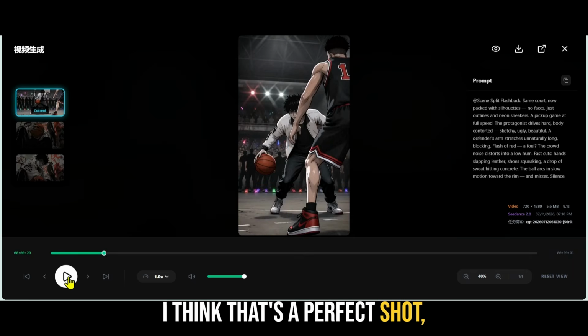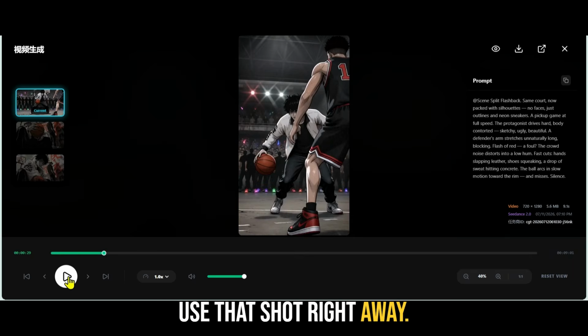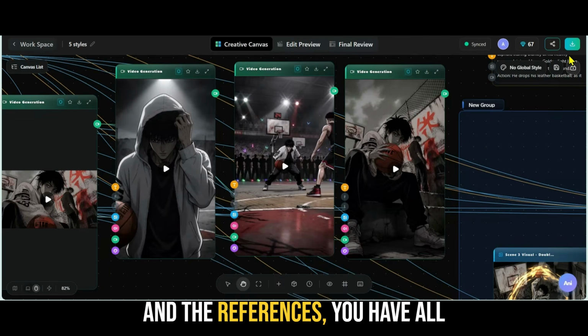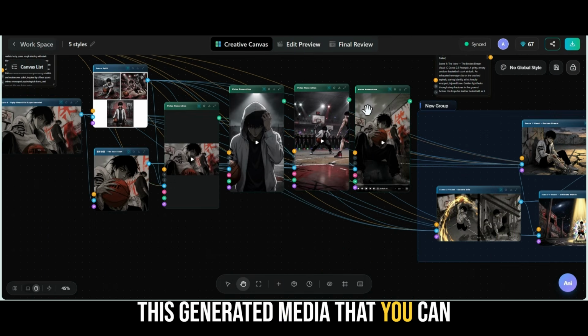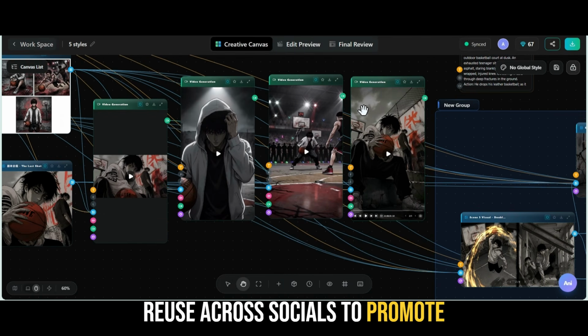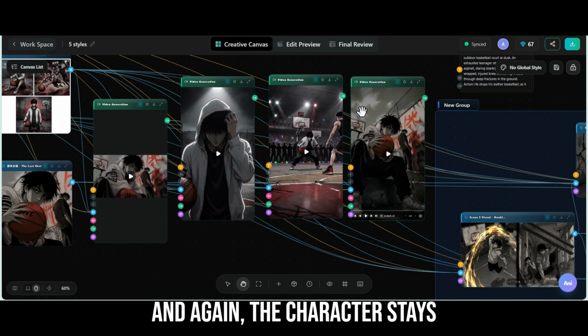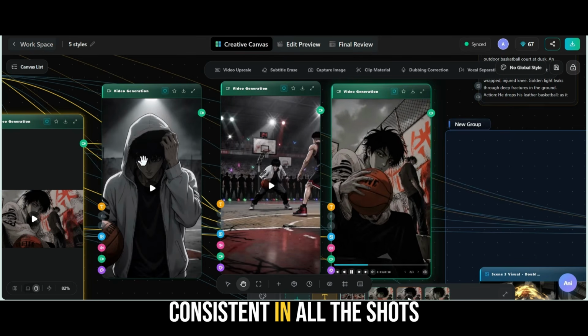I think that's a perfect shot. I think you can definitely use that shot right away. So apart from having the canvas and the references, you have all this generated media that you can reuse across socials to promote the episodes and promote the story. And again, the character stays consistent in all the shots.